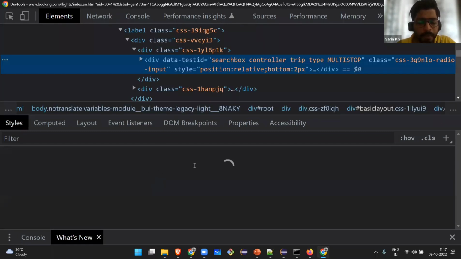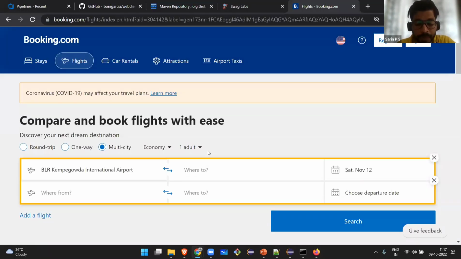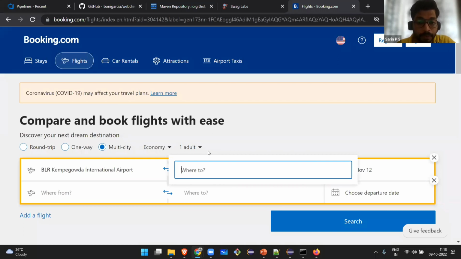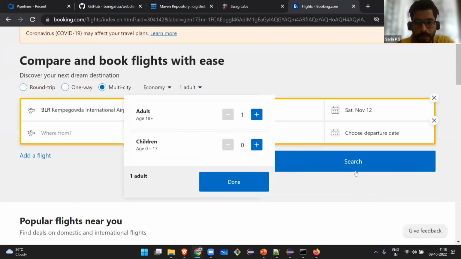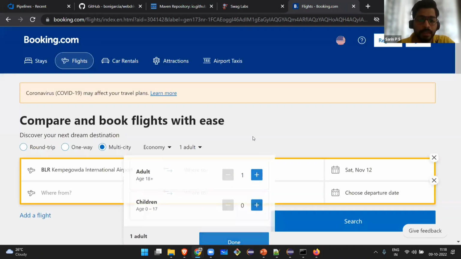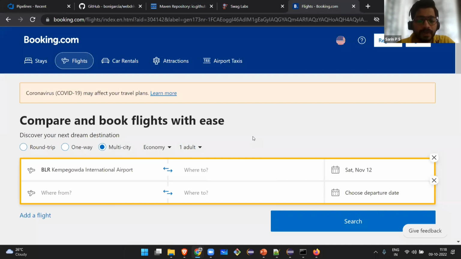Do the same activity. If you're finding any trouble, you can take the help of YouTube. There are a good number of trainers who provide good sessions. You can take their help, but it's good to train yourself with these flight booking applications. You can also add some logic, like which flight is cheapest today. You can do something like that.